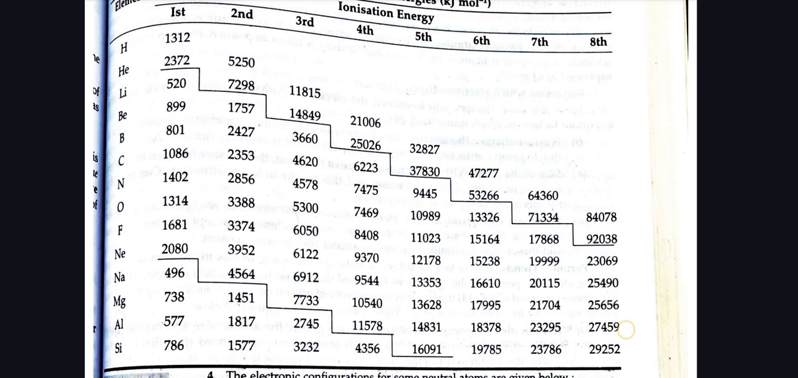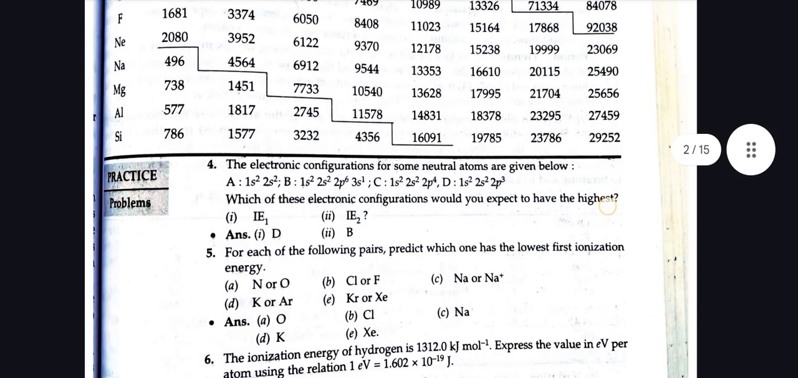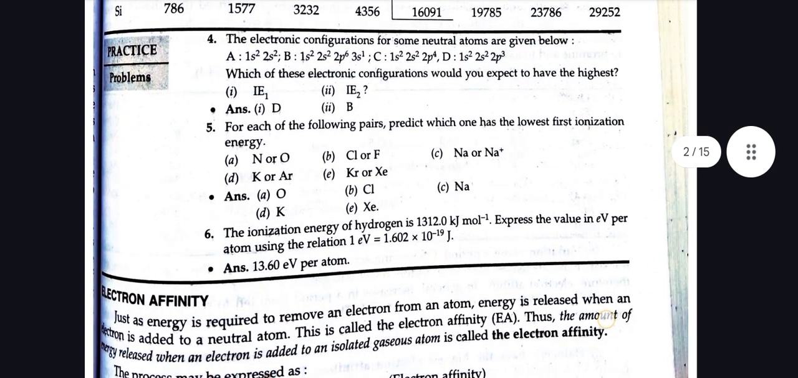Second ionization energy. Hydrogen doesn't possess any second ionization energy. It starts with helium: 5250, 7298, 1757, 2427, 2353, 2856, 3388, 3374, 3952, 4564, 1451, 1817, 1577, and so on. It goes on with third ionization energy, fourth, fifth, sixth, seventh, up to eighth.